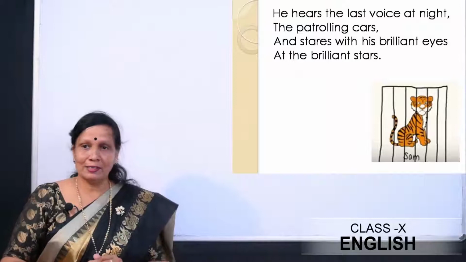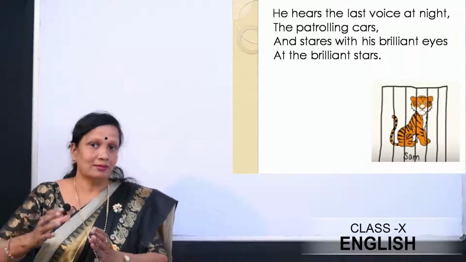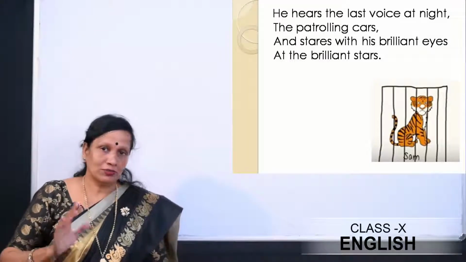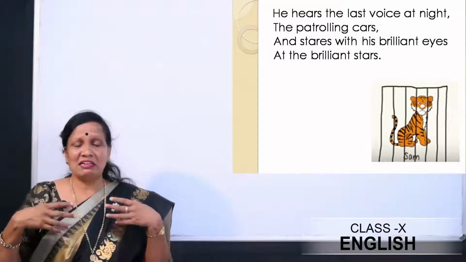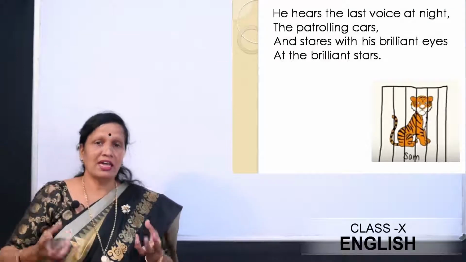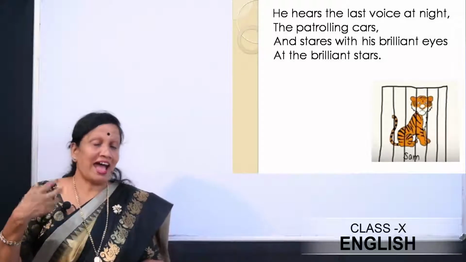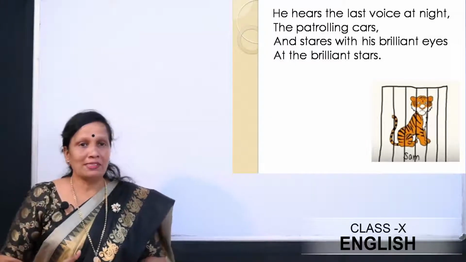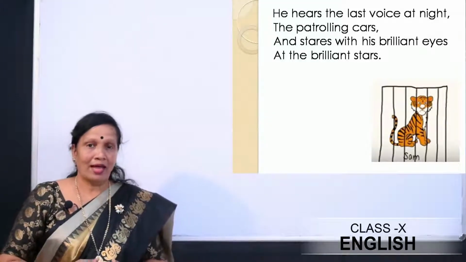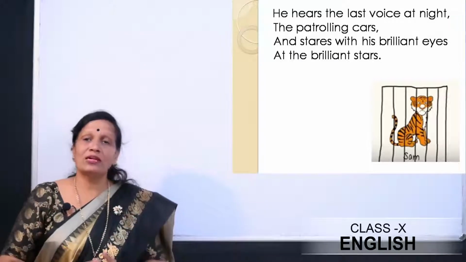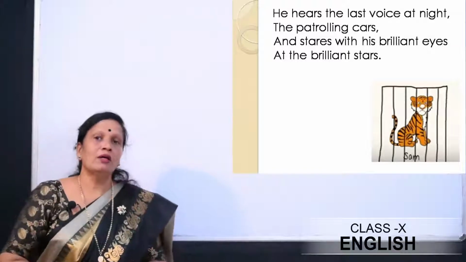Now the poet says that at night, again let me tell you that the scene is inside the cage of the zoo. Now what does the tiger do? As he does not like to be inside the cage, and he is helpless and in an angry mood, at night he hears the voice of the patrolling cars, and what does he do? He stares with his brilliant eyes at the brilliant stars. Stares means to look at something for a long time.